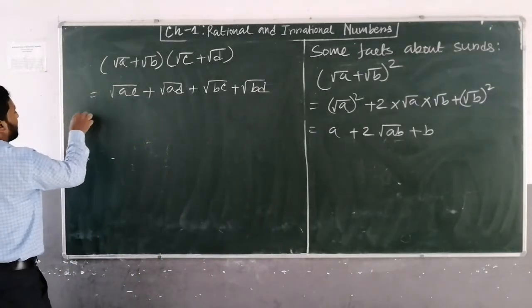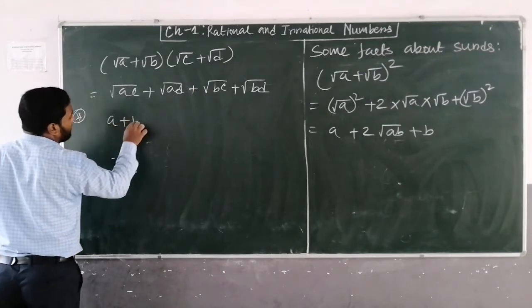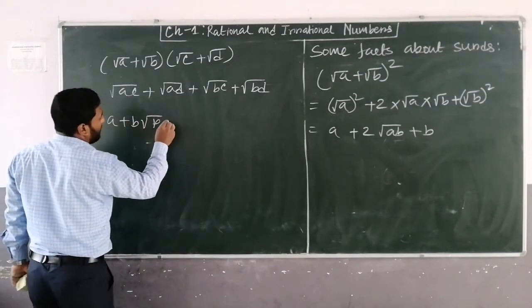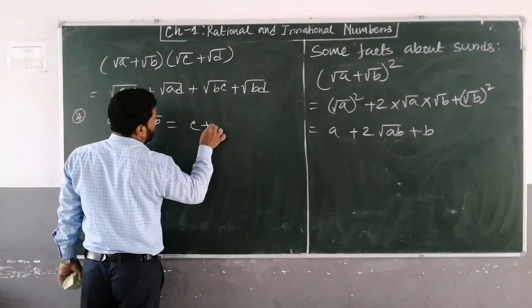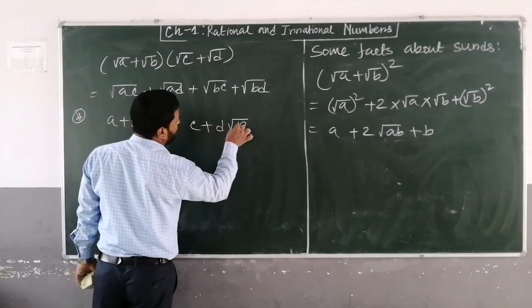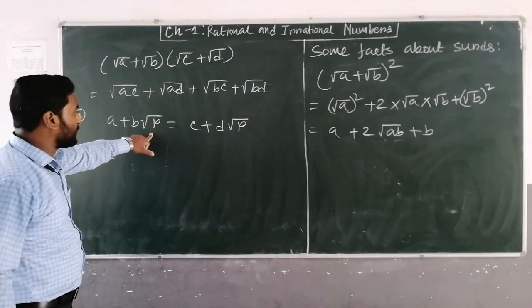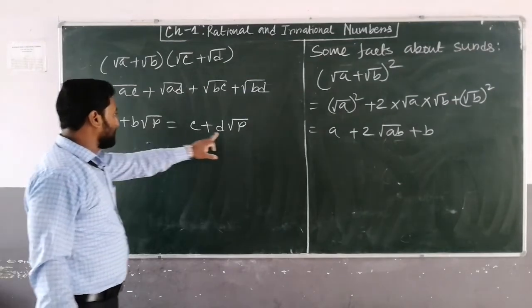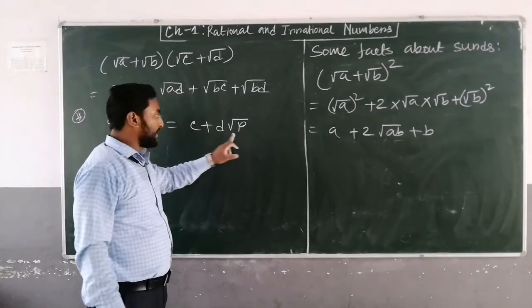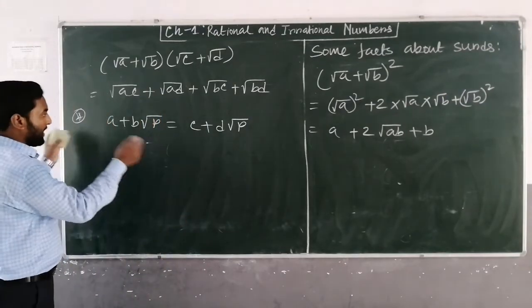Okay. And some more facts. This is the important fact. Suppose a plus b root p is equal to c plus d root p. If the third portion, that is the square root portion, under root, is the same in left hand side and right hand side, then we can compare both sides.